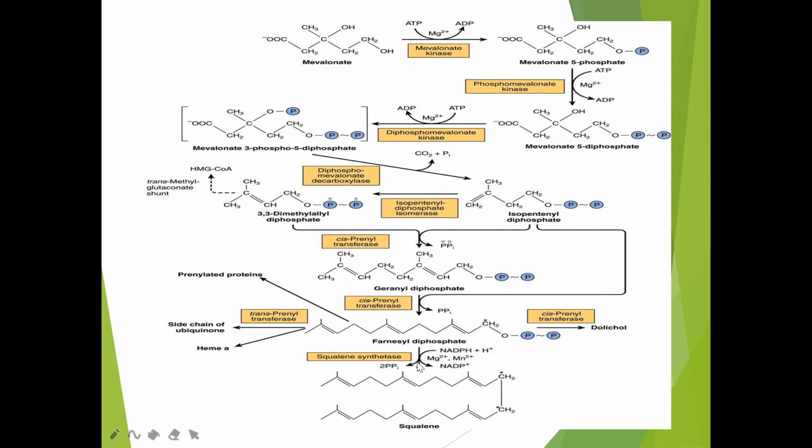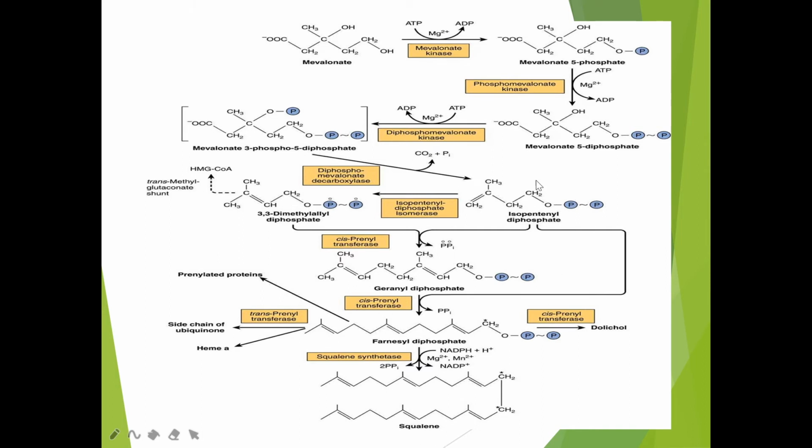Now, two molecules of this farnesyl diphosphate will unite together in the presence of the enzyme called squalene synthetase, condensing to form the parent compound squalene. So from this isoprenoid unit we got squalene.